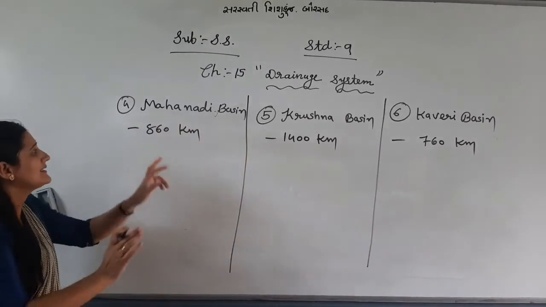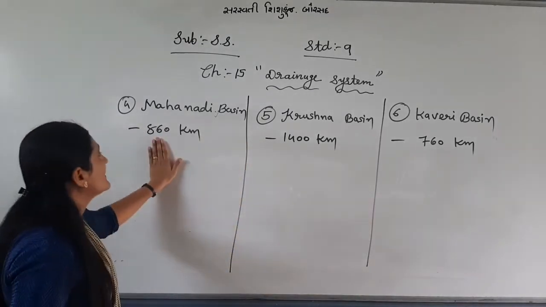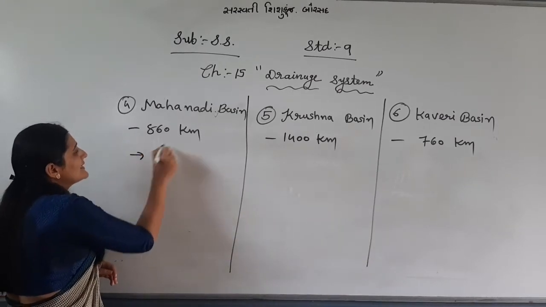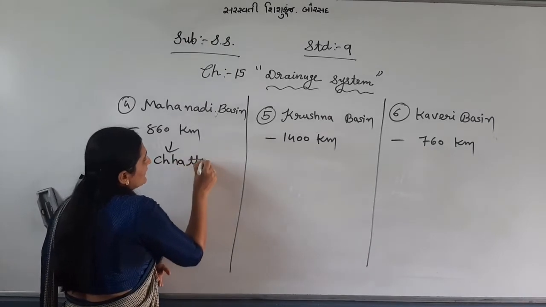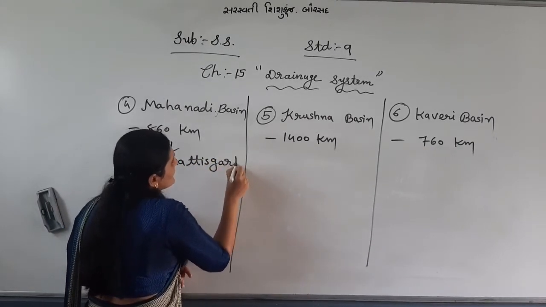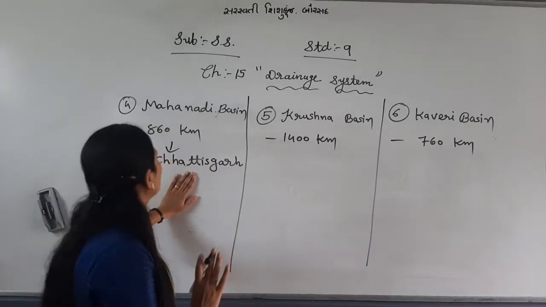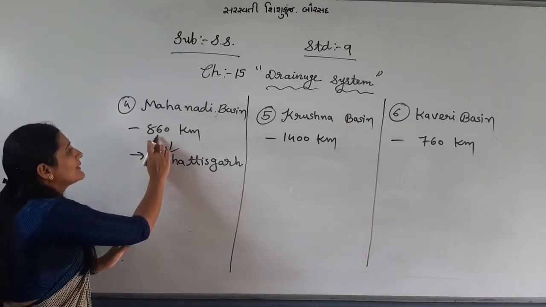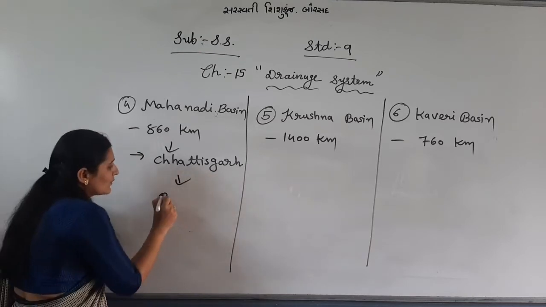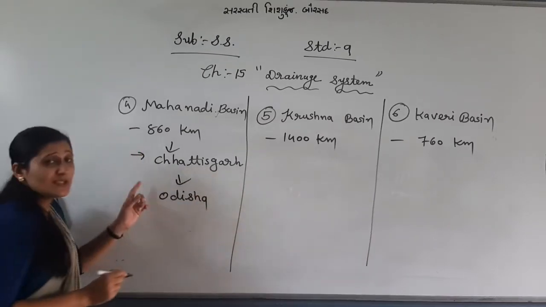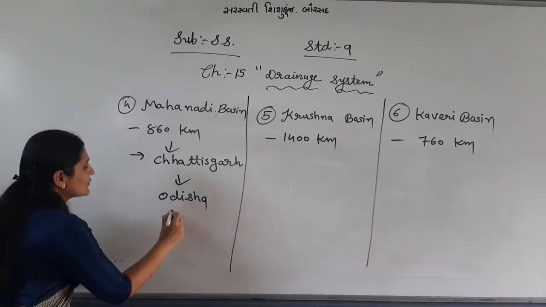The Mahanadi basin is 860 km long. How much? 860 km long. It originates from the state Chhattisgarh. See, Mahanadi originates from Chhattisgarh, and after Chhattisgarh it goes to Odisha, and after Odisha it goes to Jharkhand.